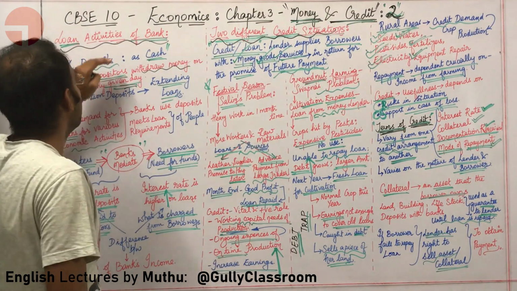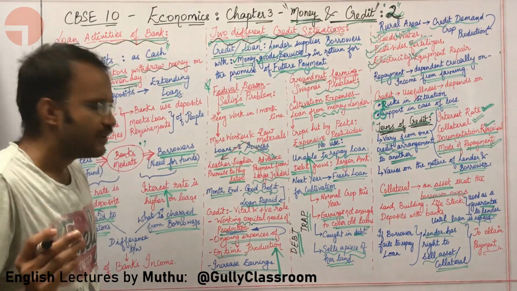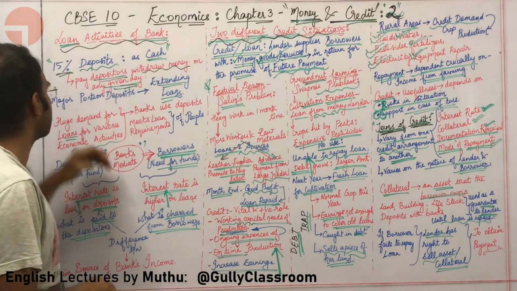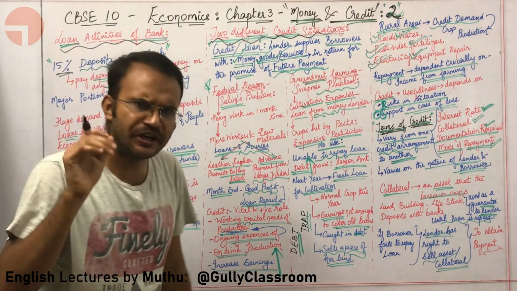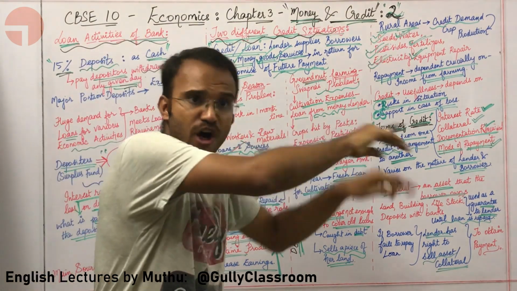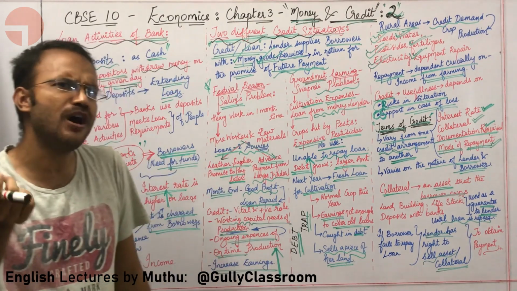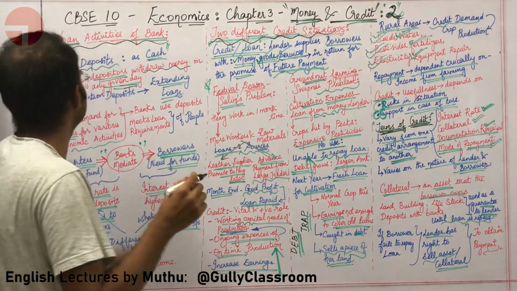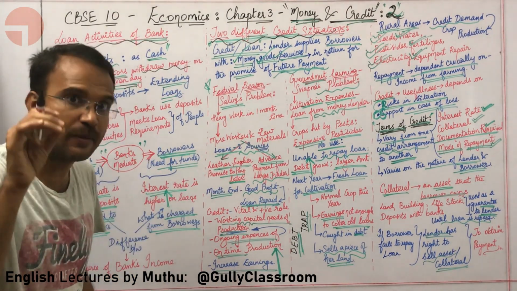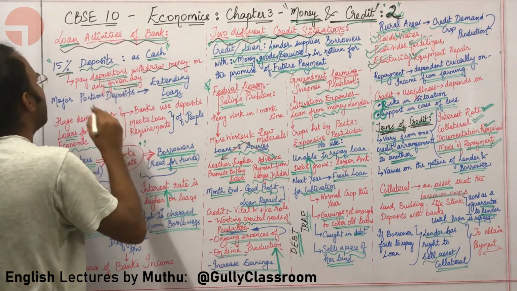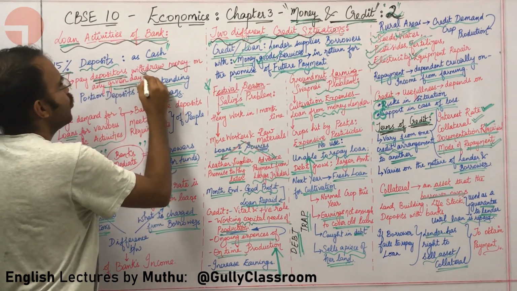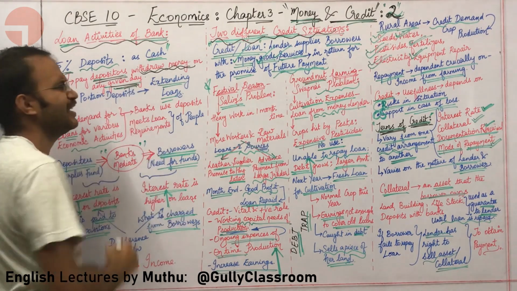Let us start with loan activities of the bank. With respect to loan activities of the bank, 15% of the deposits made by all the depositors is stored in the bank as liquid cash. For what purpose, sir? Using this 15% of deposits as cash, the bank will pay the depositors who are withdrawing money on any given day.